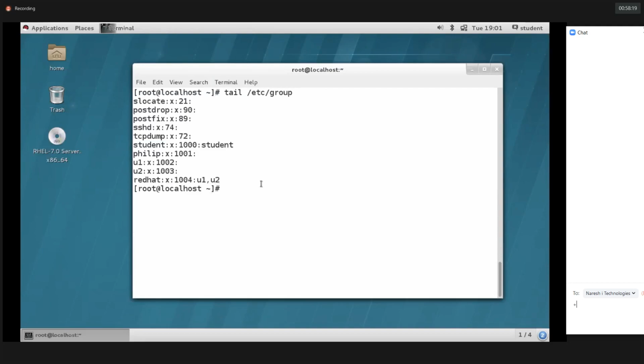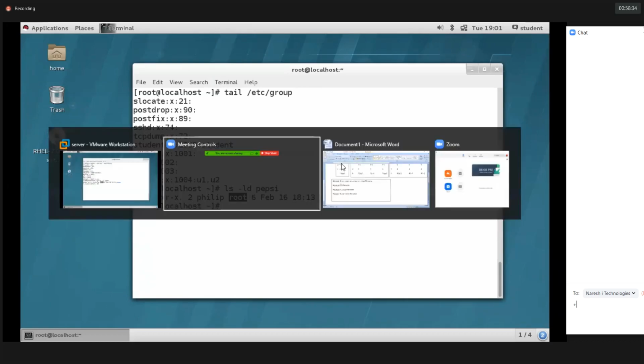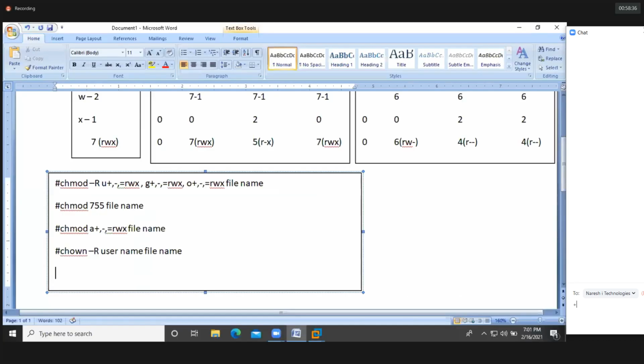So now we have the directory called Pepsi. This Pepsi directory has a group owner, and by default the group owner is root. Now I need to change the group ownership. So how to change the group ownership? Simple. chgrp is the command.